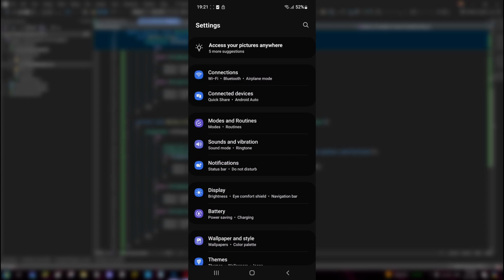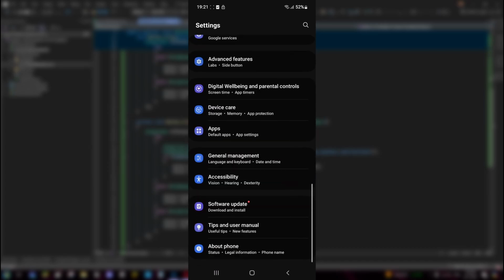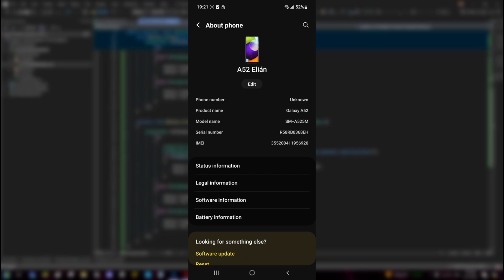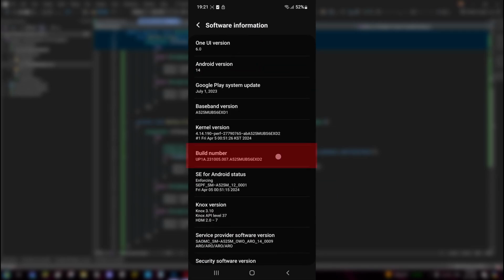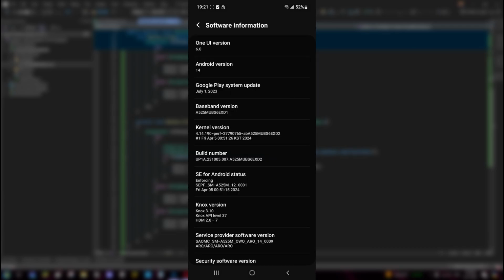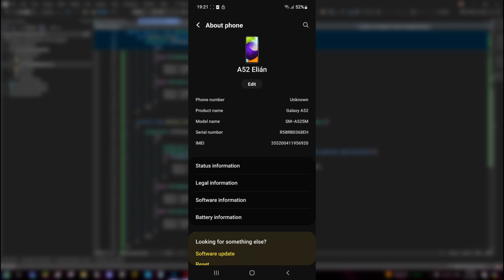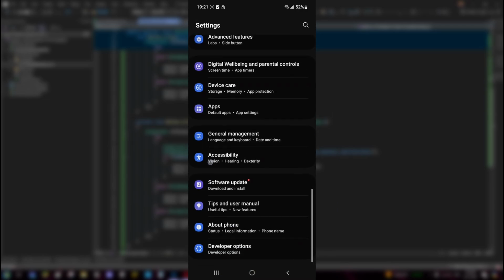The first thing we have to do is go to Settings and enable Developer Options. For this we go to About, Software Information, and press the build number 7 times. If it asks you for a password, insert it and you will see a message showing Developer Options enabled. And at the bottom of the settings, we can see a new option called Developer Options.